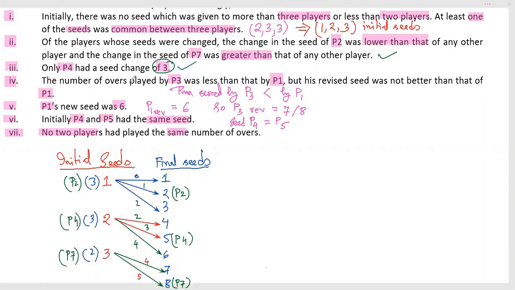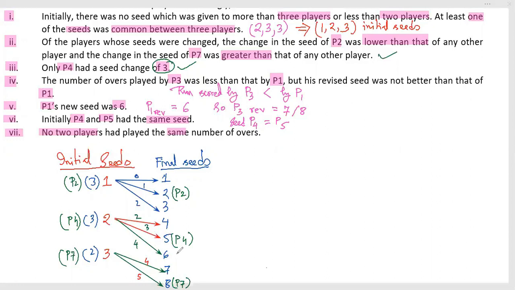Seed change is this. The number of overs played by P3 was less than that of P1, and the runs scored by P3 were less than P1. So P3 would definitely be lesser than that. So in which position P3 is being placed, that I need to find out. P1's new seed was 6.